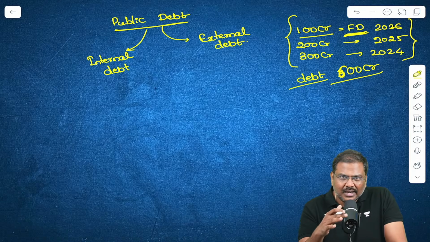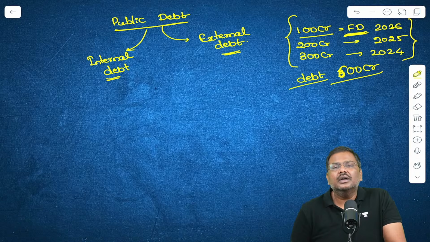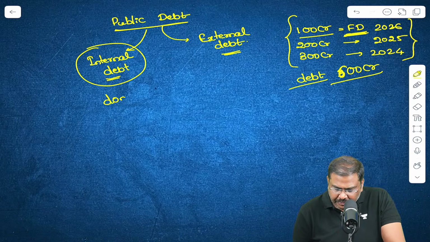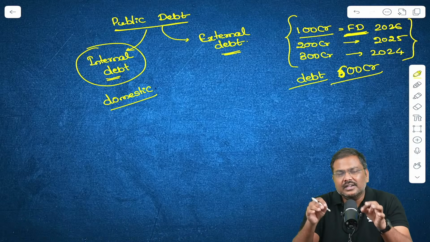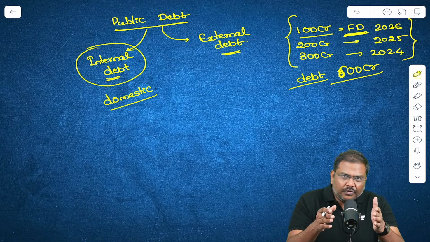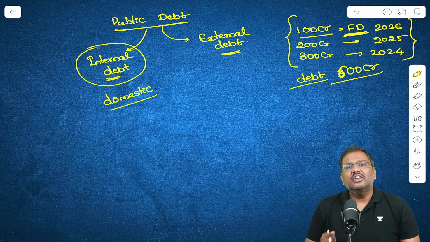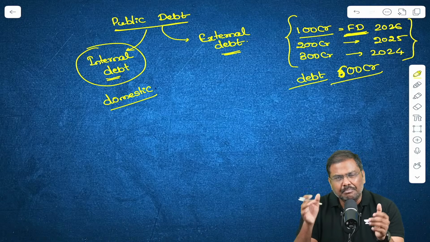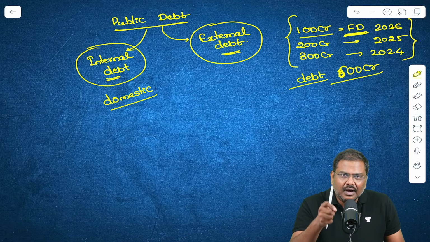Public debt is divided into two parts. One is called internal debt and the second one is external debt. What is the basic idea? Whenever you are borrowing from the domestic market, you have to repay this particular amount of money. This is called internal debt. And when you borrow from the external market, let's say you have borrowed from World Bank, from BRICS Development Bank, from Asian Development Bank, in such cases, this will basically be counted as external debt.